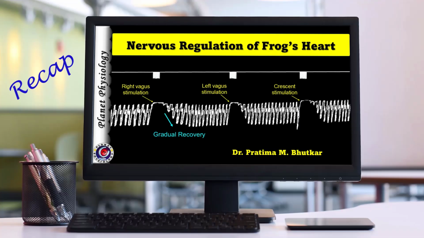In the previous video, we have seen that the vagus, that is parasympathetic innervation, has an inhibitory effect on the heart. It stops the heart in diastole due to release of acetylcholine, which generates hyperpolarization by acting on M2 receptors on the cardiac muscle. If you have missed this video, the link is provided in the description below.